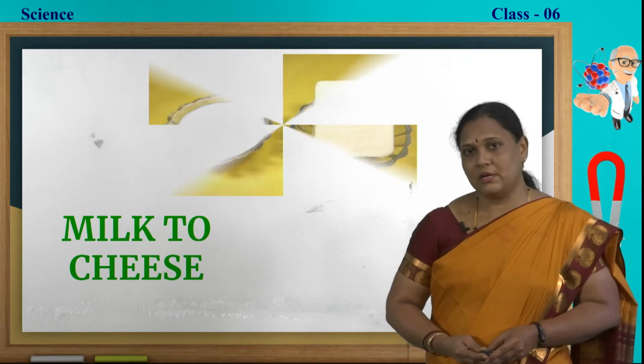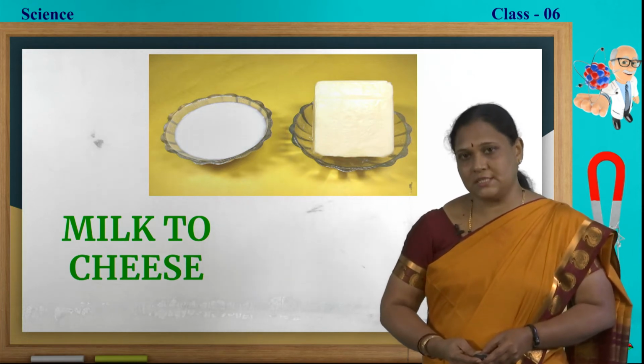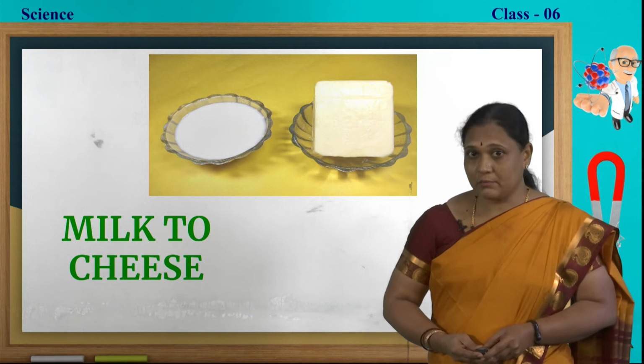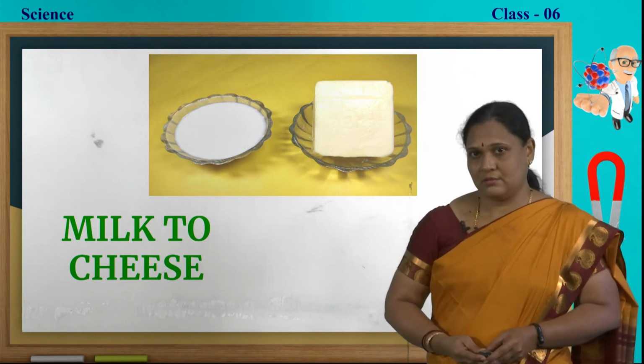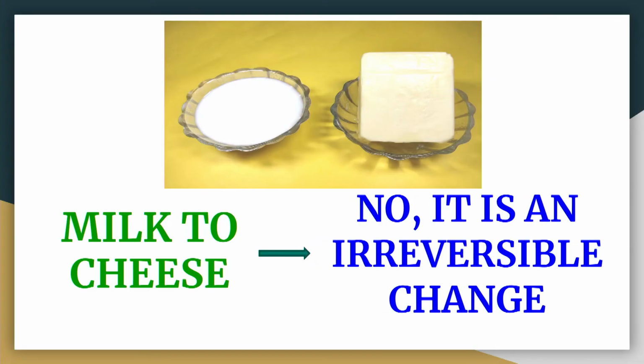Milk to cheese. Here we have a cup of milk. From that we can make cheese. Can we get back milk from cheese? No, we cannot get back milk. So it is an irreversible change.